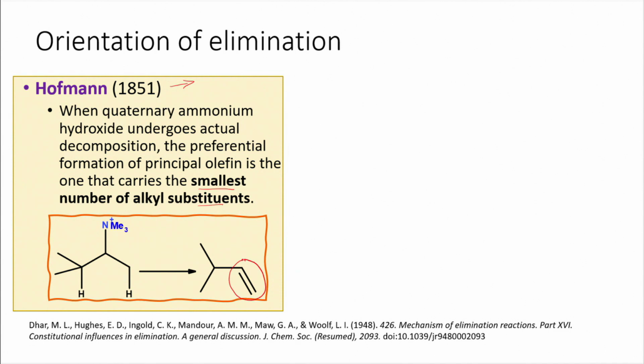So, in the previous case, whatever we have seen, we got the more substituted alkene as the major product, but what Hoffman identified was that the less substituted alkene is the one that is formed in large quantity. So, in other words, the smallest number of alkyl substituents is the major product that is formed, and this is the observation by Hoffman in 1851.